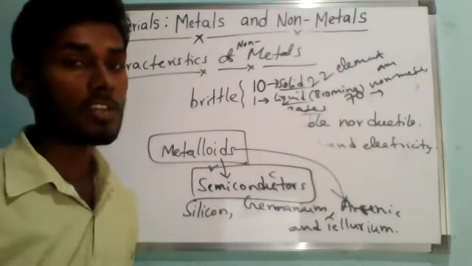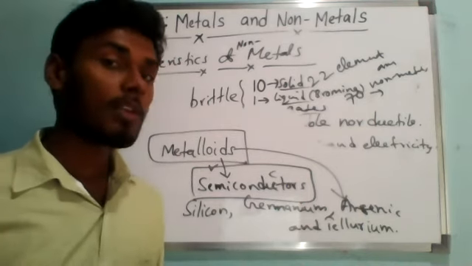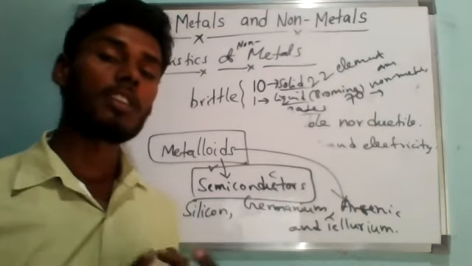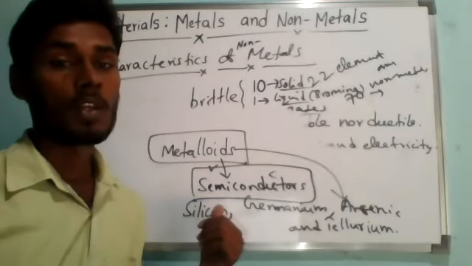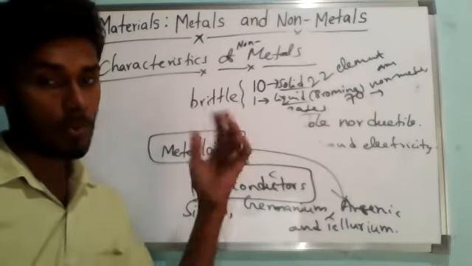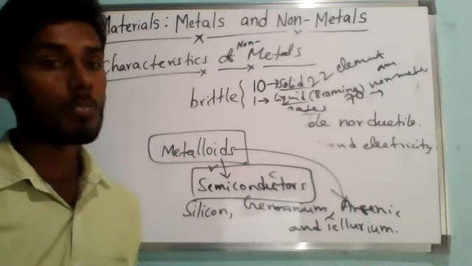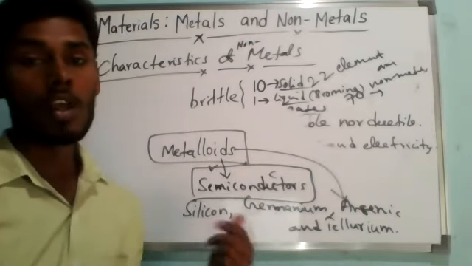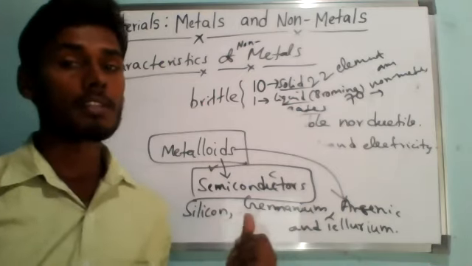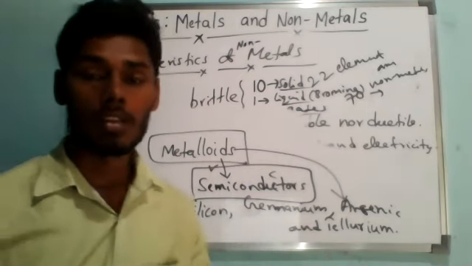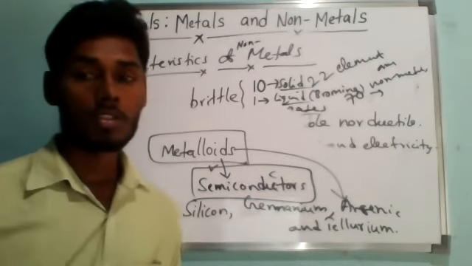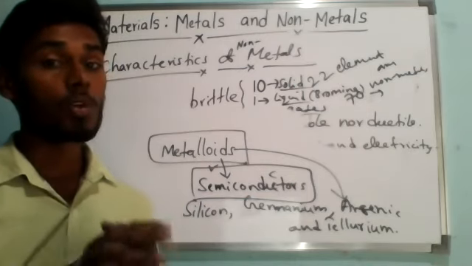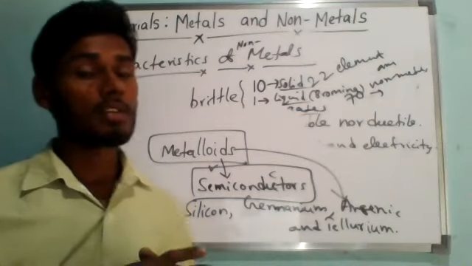Previously, you knew that all the elements are classified into two categories, metals and non-metals. Now one more category came, metalloids. Elements which show some properties of metals and other properties of non-metals are called metalloids. These are semiconductors, for example, silicon, germanium, arsenic and tellurium. With this, I'm going to end today's session. In the next class, we will learn more about metalloids.